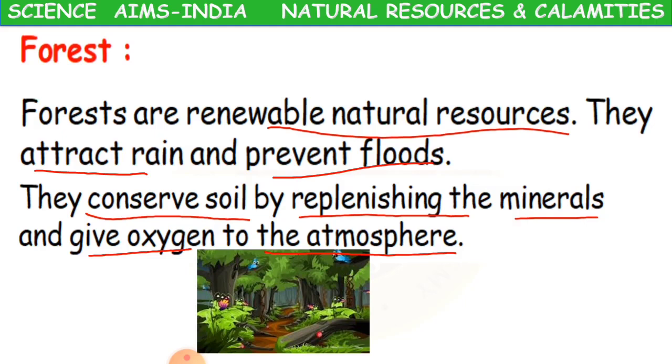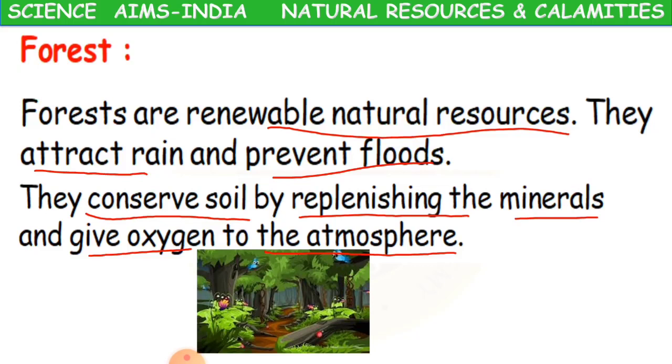You might have seen these floods in real life, or in pictures, movies, or TV shows. Floods damage the property of nature and also of human beings. So if you have forest, what happens?